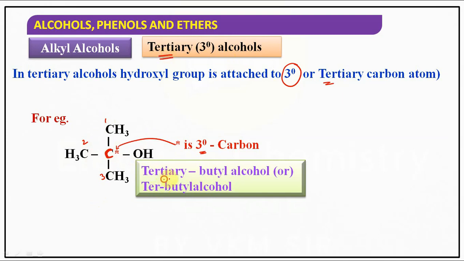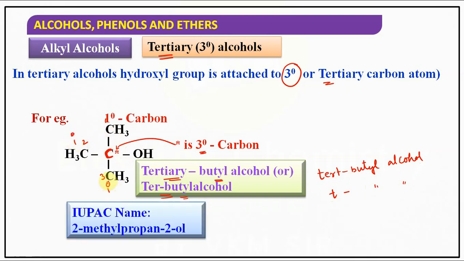And what is the name? Tertiary butyl alcohol or tert butyl alcohol. I can write it, instead of tertiary, as T. That means tert butyl alcohol. Understood? Guys, observe it. The OH group is attached to a 3 degree carbon, but all the remaining carbons are primary carbons.